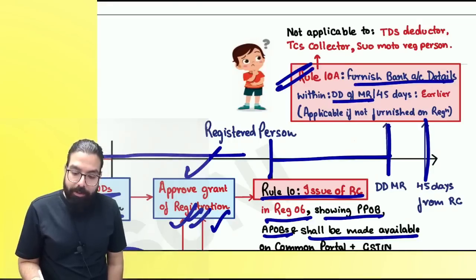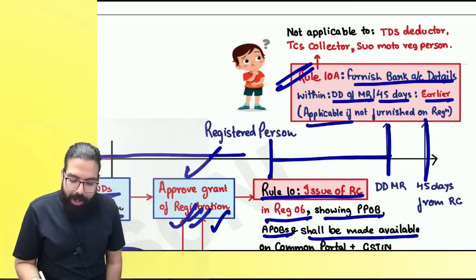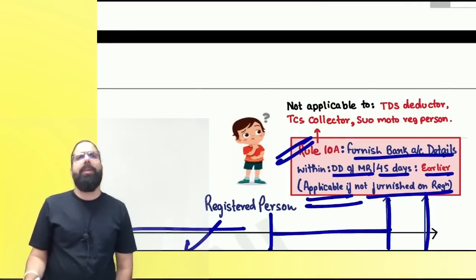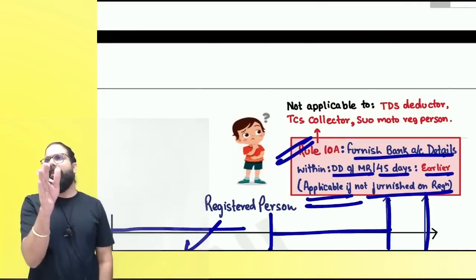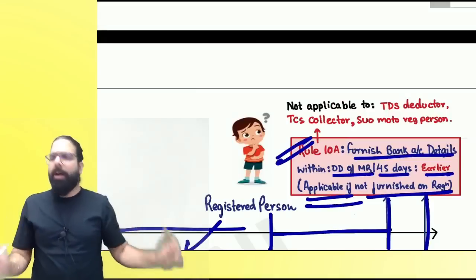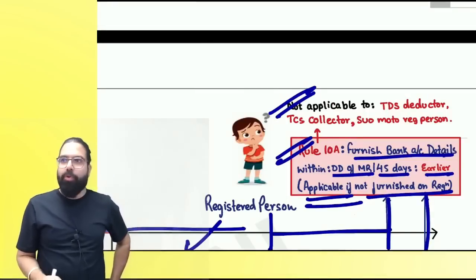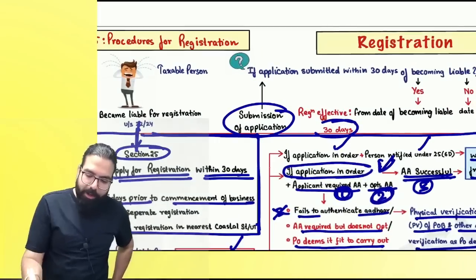People, don't underestimate. This small point can be asked on the exam. Are we clear, everyone? Or 45 days, whichever is earlier, applicable if not furnished on registration. Nowadays, if at registration time you don't give it, you should give it within the first monthly return or 45 days, whichever is earlier. Not applicable to whom? TDS deductor, TCS collector, and suo motu registered person.